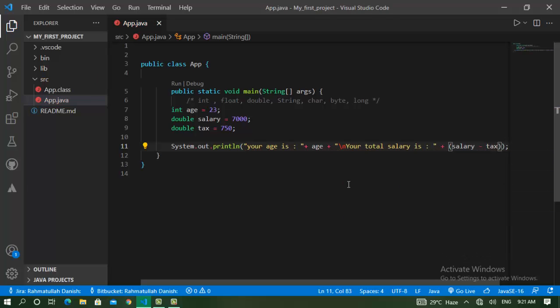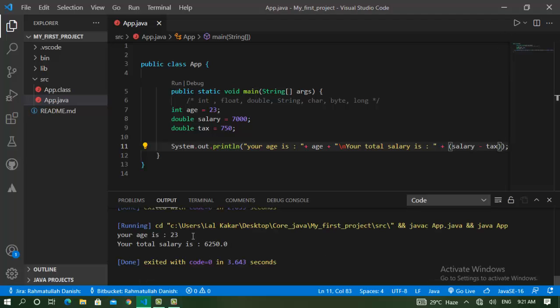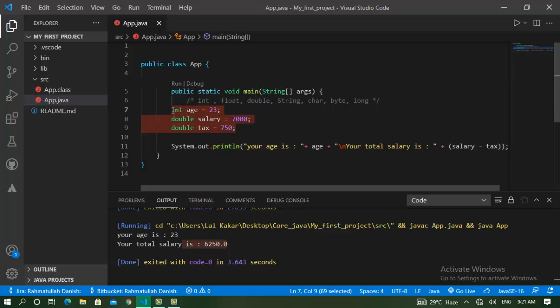I choose this program and run. Yes, the result is your age is 23, your total salary is 6,250 because the tax is subtracted from the salary. That is data types, primitive.